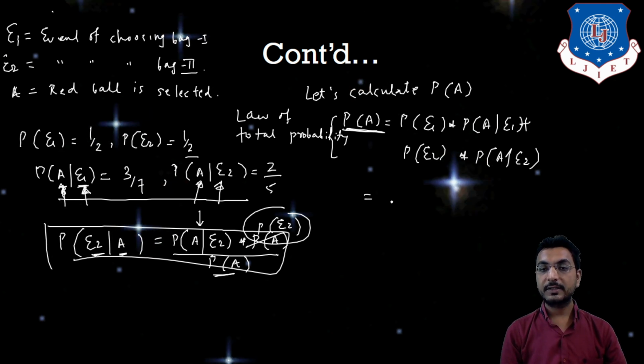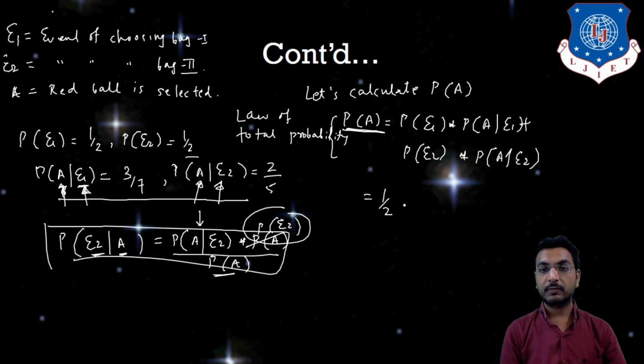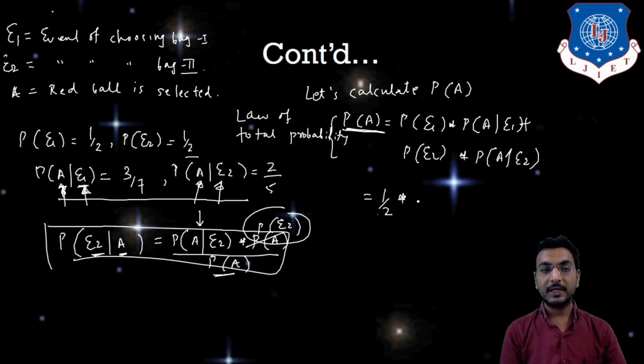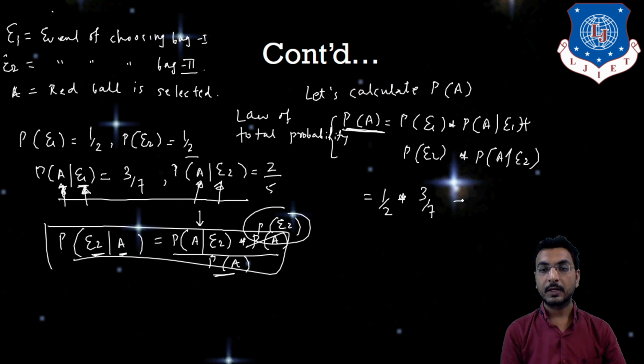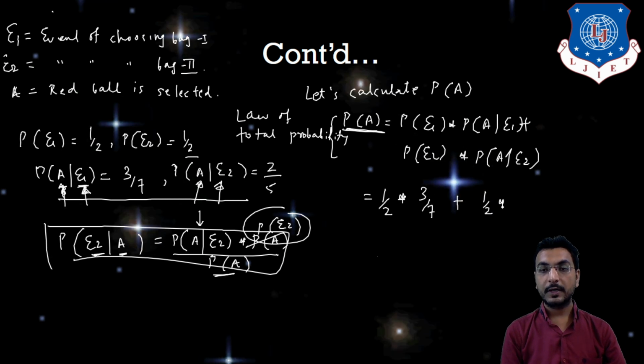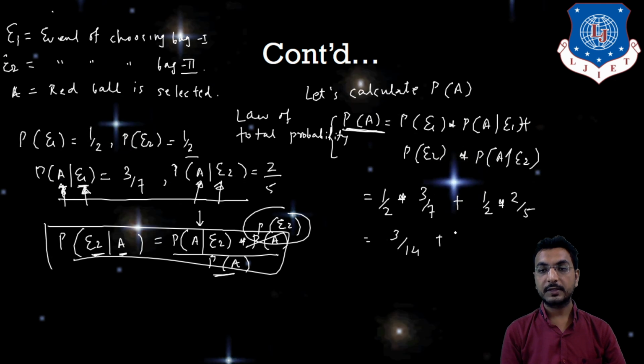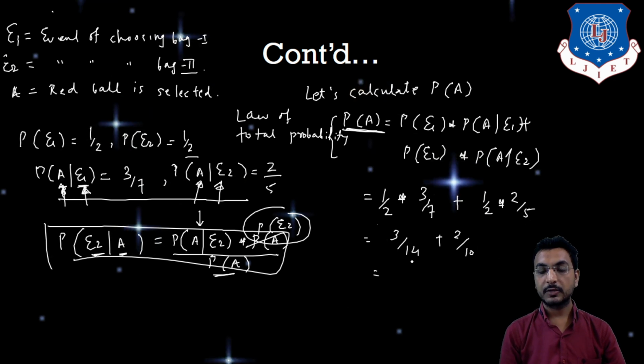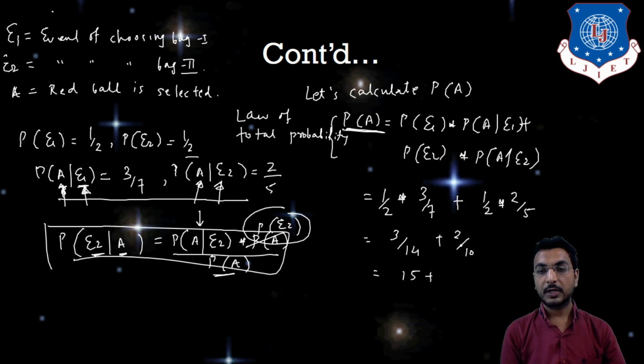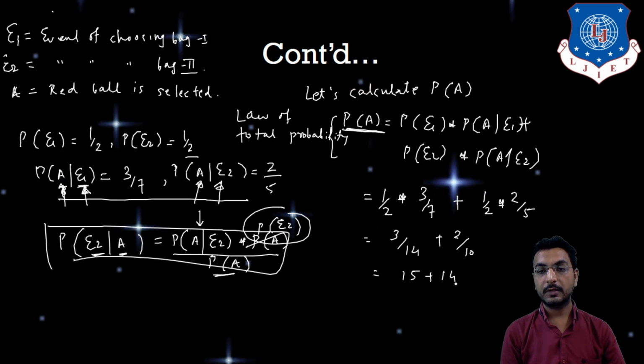So let's say here P of E1 is 1 by 2, into P of A given E1 is 3 by 7, plus P of E2, which is again 1 by 2, into P of A given E2, which is 2 by 5. So this is 3 by 14 plus 2 by 10. Let us take the LCM, which will be 70. So 3 into 5 is 15, plus 2 into 7 is 14, divided by 70.